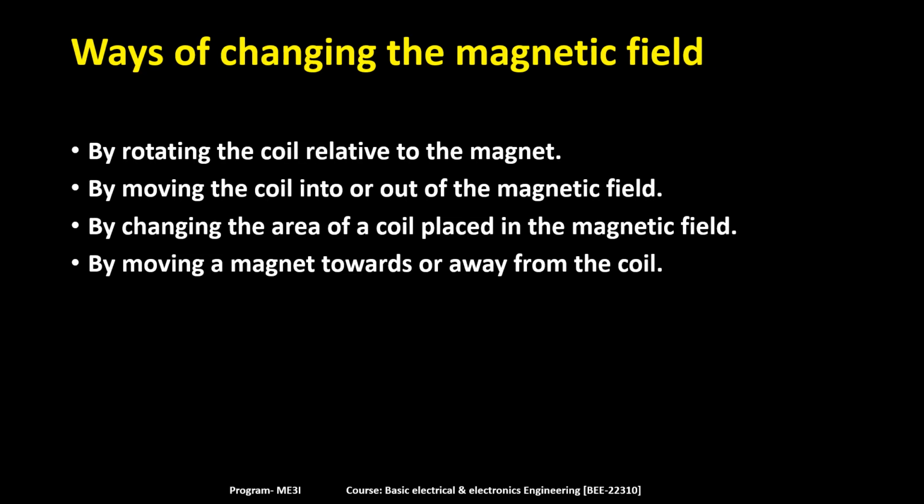So to get the deflection of the galvanometer, you need to change the magnetic field. And the ways of changing this magnetic field are: first, by rotating the coil relative to the magnet; second, by moving the coil into or out of the magnetic field; third, by changing the area of the coil placed in the magnetic field; or fourth, by moving a magnet towards or away from the coil.